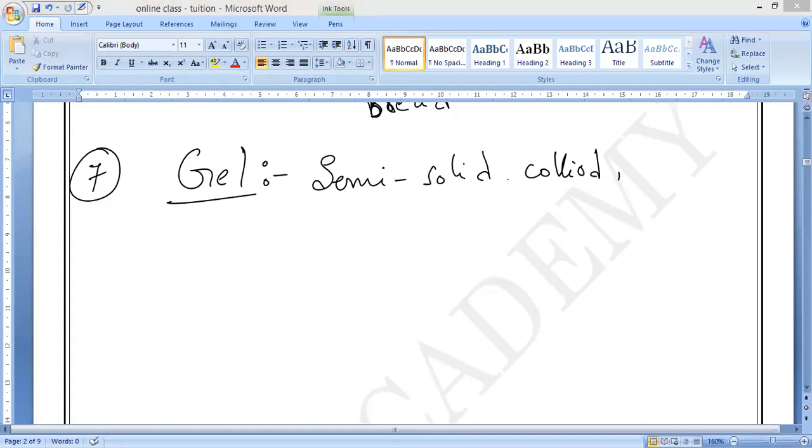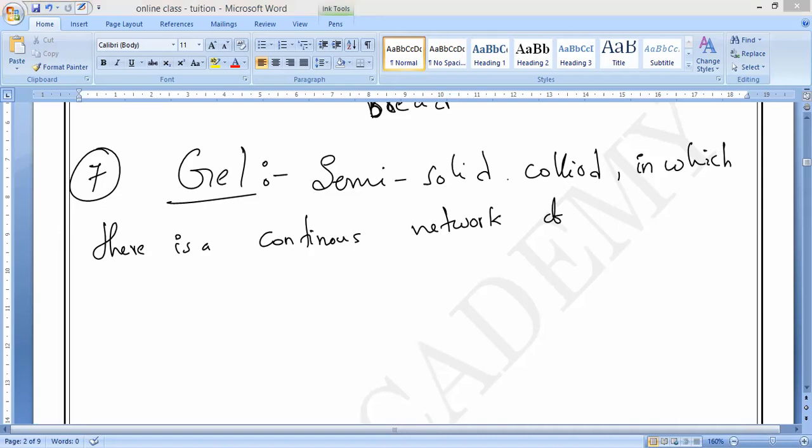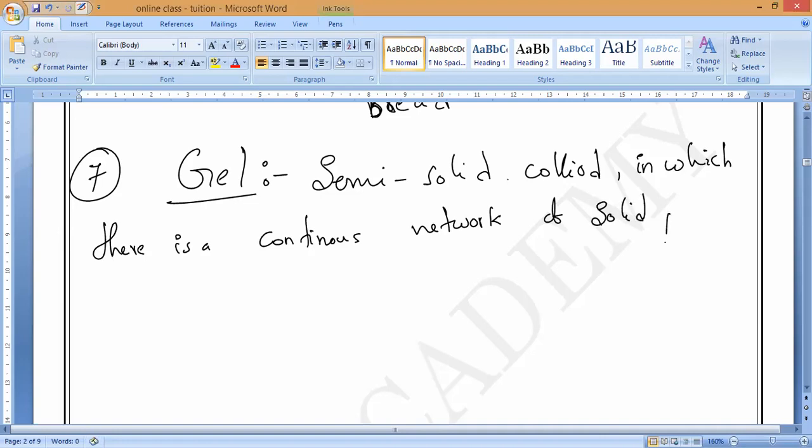Semi-solid colloid in which there is a continuous network of solid particles dispersed in a liquid. What is that? Solid particles dispersed in a liquid.